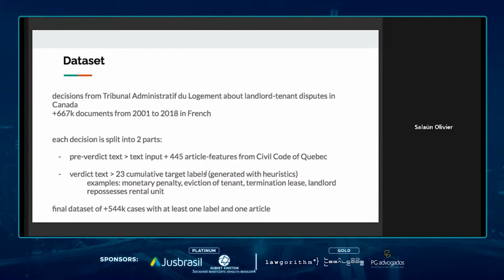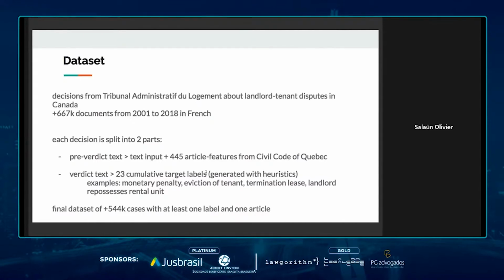Concerning the verdict section, this is the part from which we will make our target labels. With a mix of heuristics and domain knowledge, we managed to pseudo-automatically annotate our cases with 23 labels in order to cover as much as possible the diversity of the rulings.